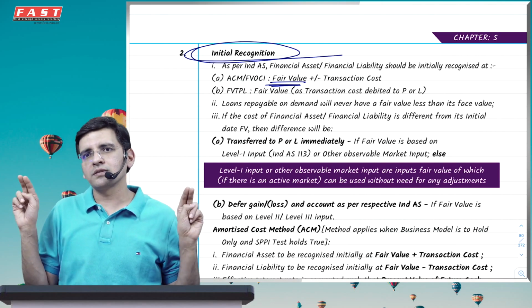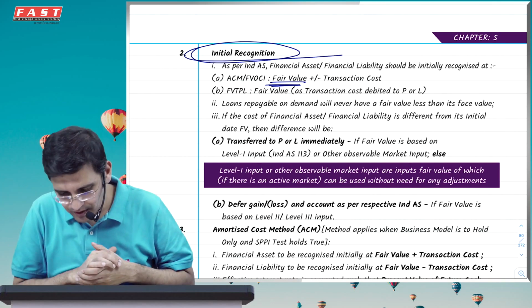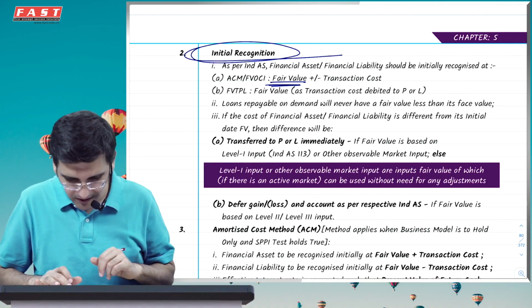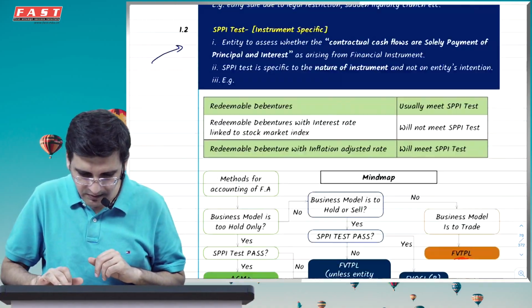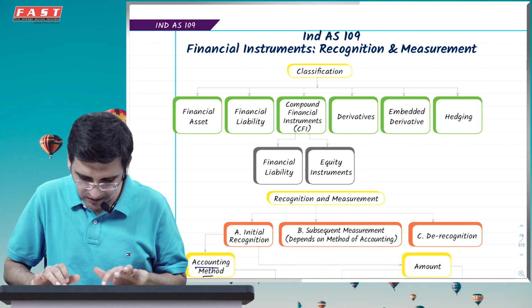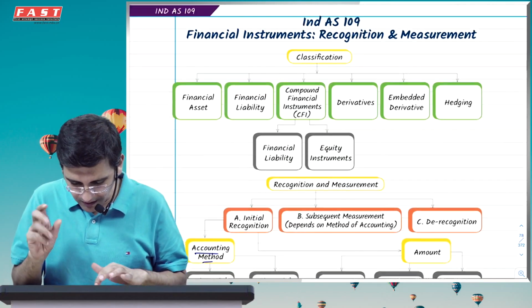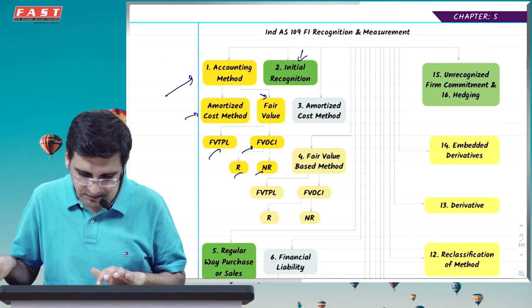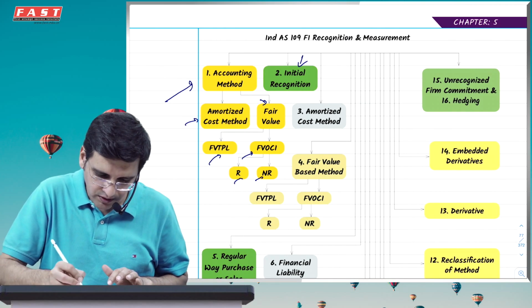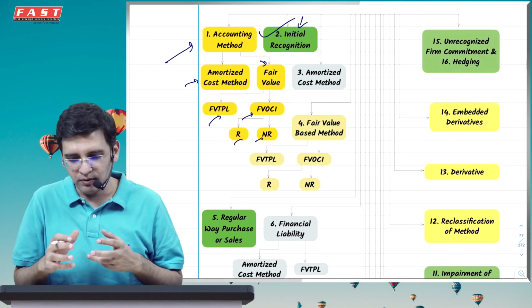And that is why this method is also called the amortized cost method. So till now, what I've done is I've given you the initial recognition basis of it. I've also given you what will be the accounting for the difference which actually comes on the initial recognition. And I have told you what accounting methods are there and how to choose them.